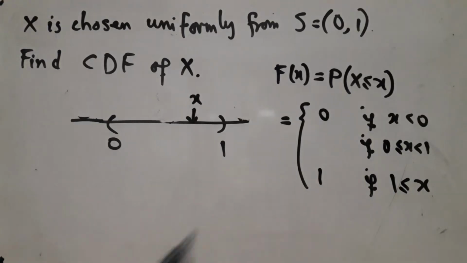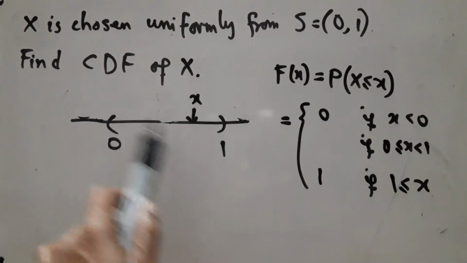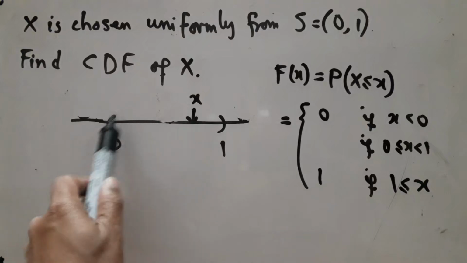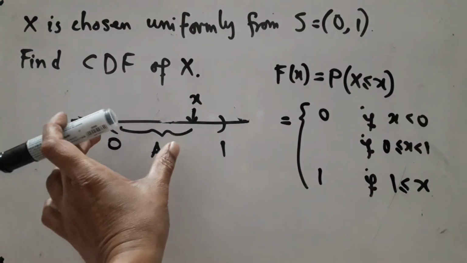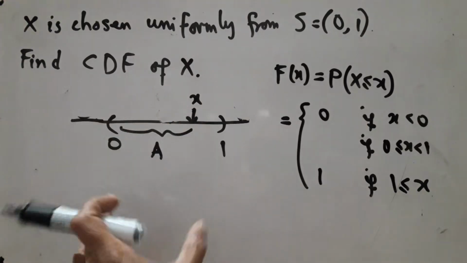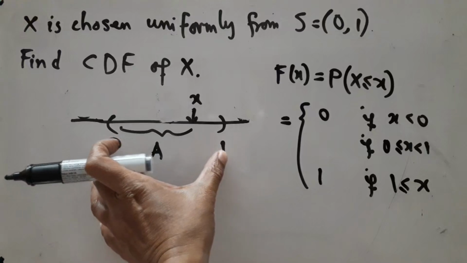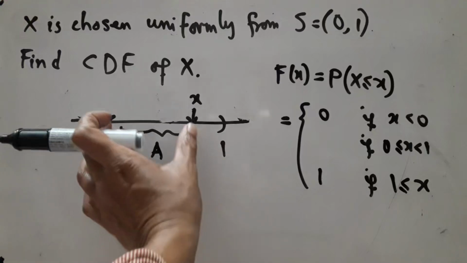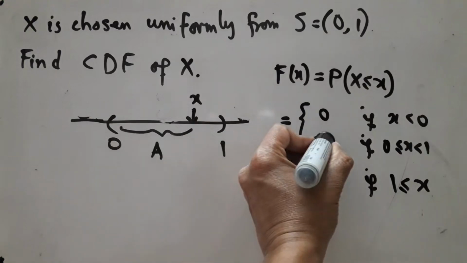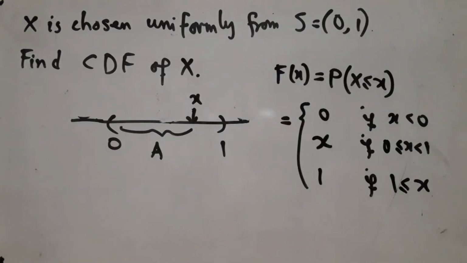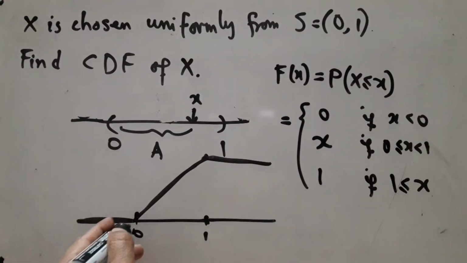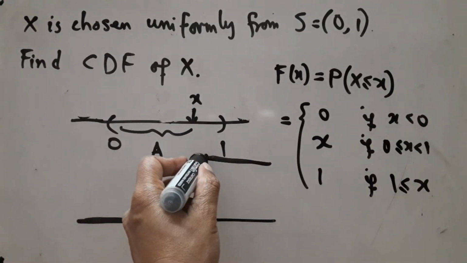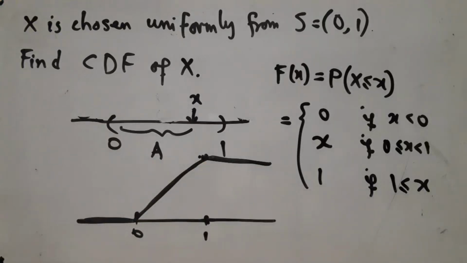The probability that X lies to the left of little x means X lies here. So this is our A. And what is the length of this? The length of this is x itself. And what is the length of S? The full thing, the length of that is 1. So it will be x divided by 1, which means it is just x. So that is our required CDF, which we can sketch like this. It is 0, then it moves up at 45 degrees, it reaches the point (1, 1), and continues as a horizontal line.